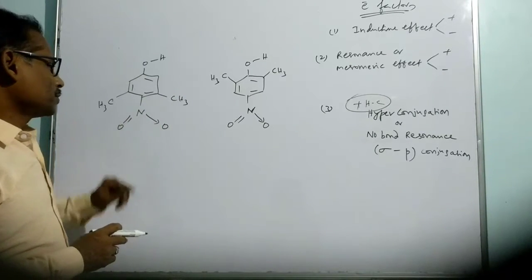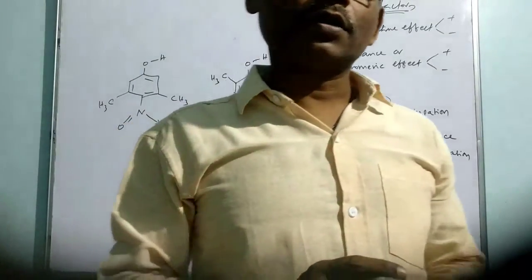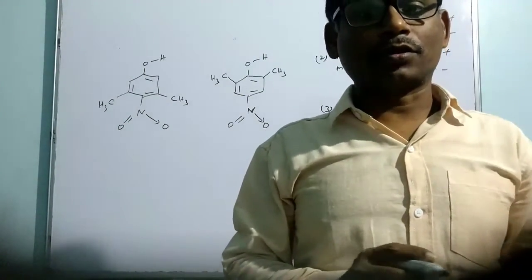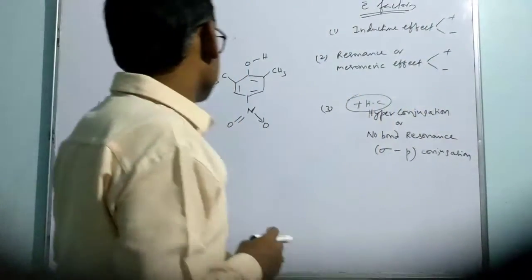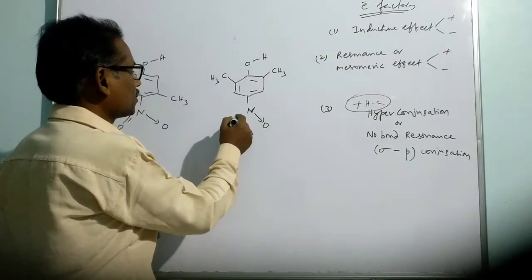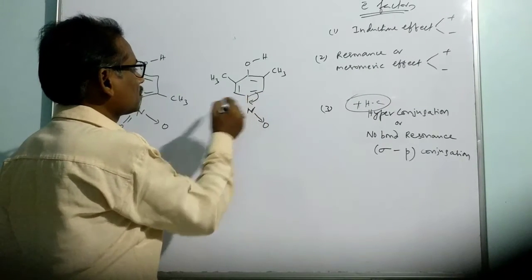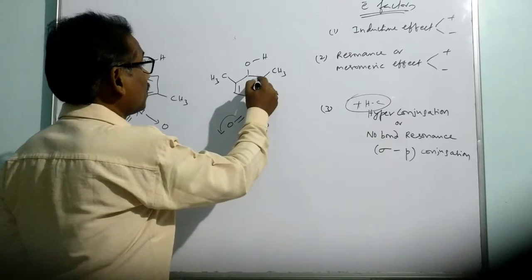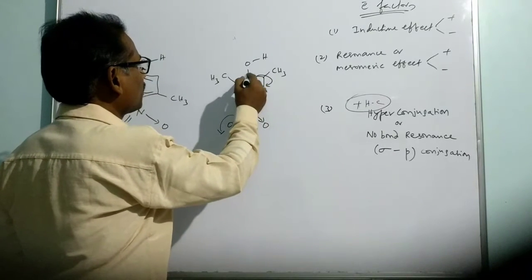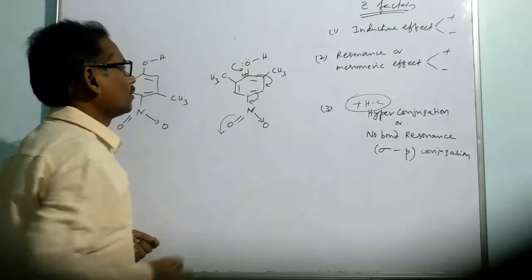The NO2 group is normally an electron withdrawing group through the inductive effect, and also through resonance. Here the resonance is applied in this way: it withdraws the electrons, then the pi bond electrons are delocalized like that. This system comes here and we get a positive charge here, which makes these electrons get involved.